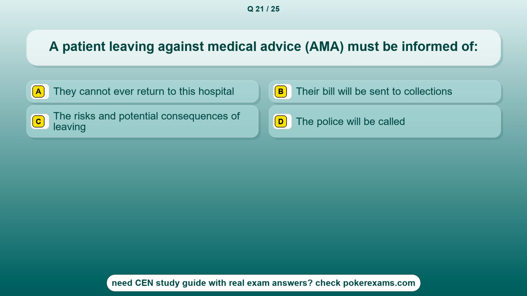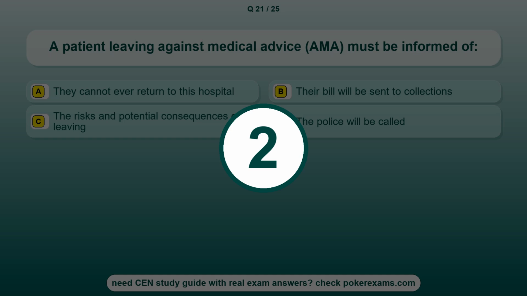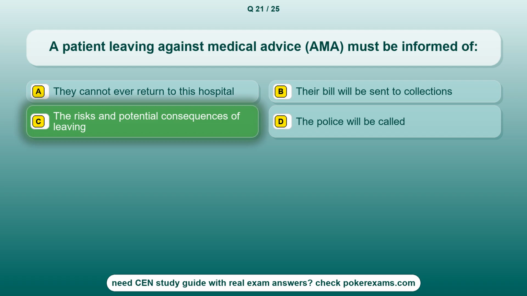Question 21. A patient leaving against medical advice, AMA, must be informed of option A, they cannot ever return to this hospital. Option B, their bill will be sent to collections. Option C, the risks and potential consequences of leaving. Option D, the police will be called. The correct answer is option C, the risks and potential consequences of leaving.